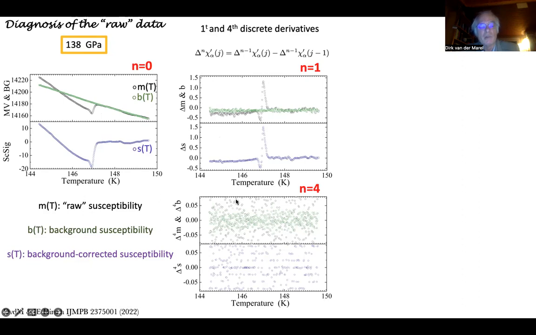The raw susceptibility data also looks pretty noisy actually, but not the superconducting signal. There you see very nice horizontal stripes, and those have to do with the fact again that this is apparently by and large the sum of a quantized component and some kind of a spline function, which is just 0 if you take the fourth derivative of it. And so all that remains is the quantized part of it. You see it very clearly along the vertical scale.